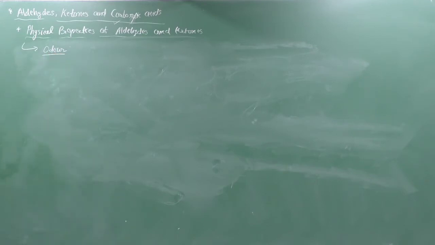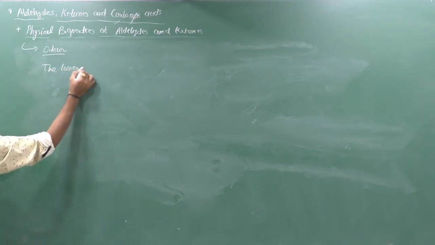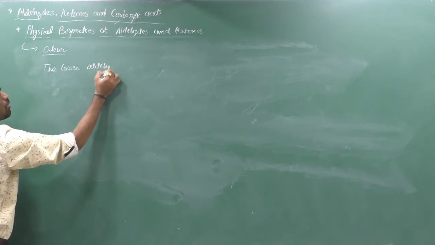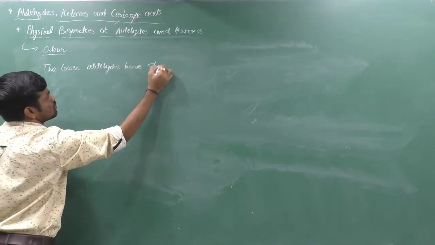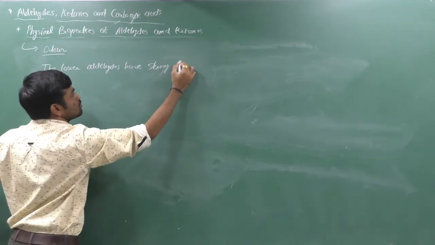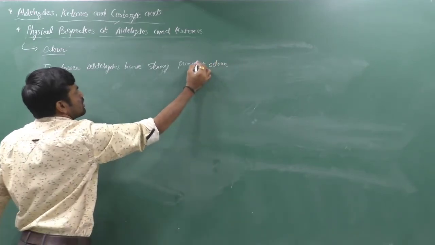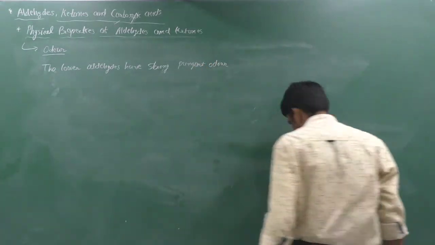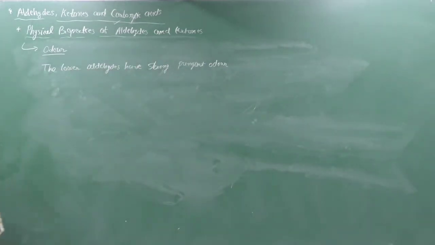The lower aldehydes have a strong pungent odor, meaning a bad smell. The lower aldehydes can have a strong pungent odor, meaning a very intense bad smell. Clear? But as the size of the aldehyde molecule increases, the odor becomes less pungent